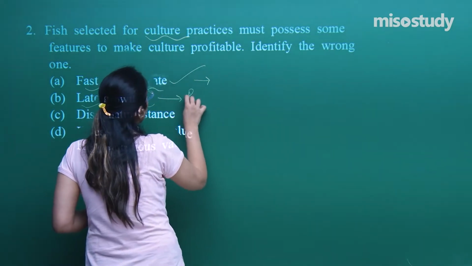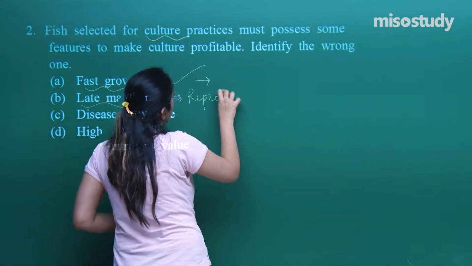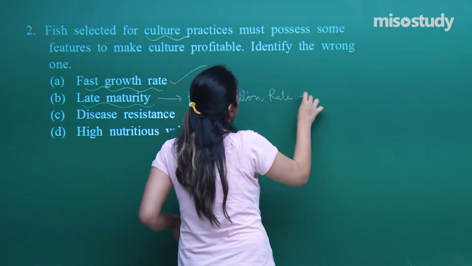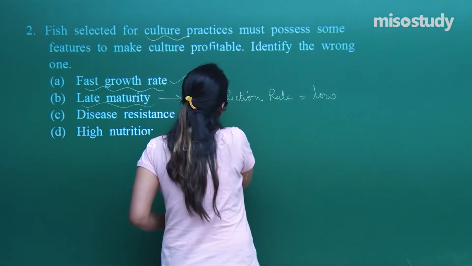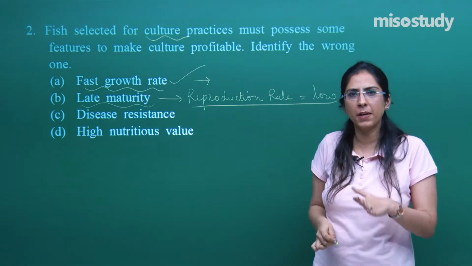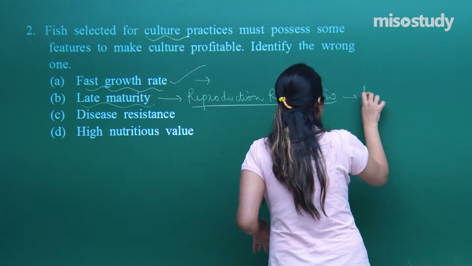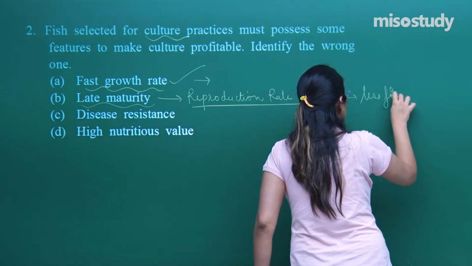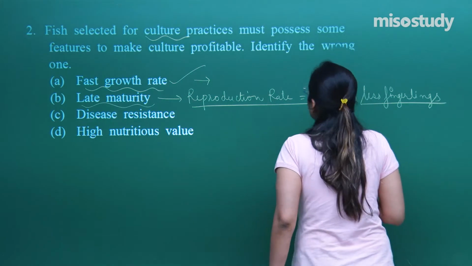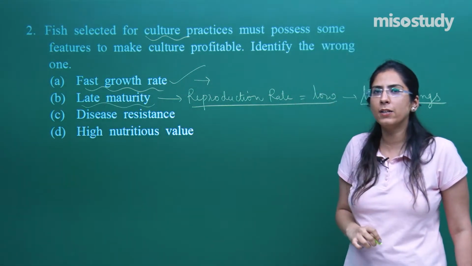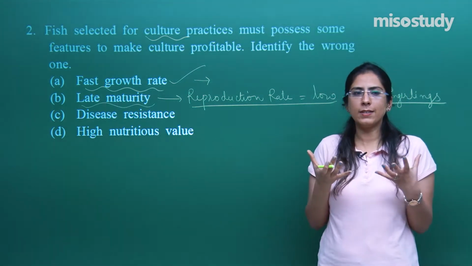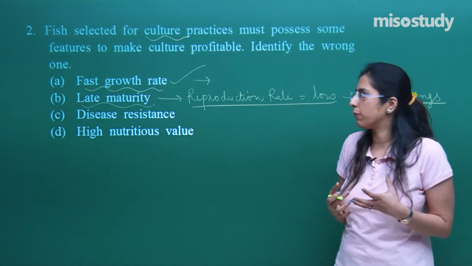When the reproduction rate is low, the number of fingerlings produced will be less. We will not be able to culture properly, and we will not be able to get that much amount of the fishes we are looking for.